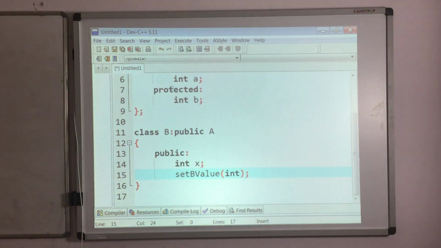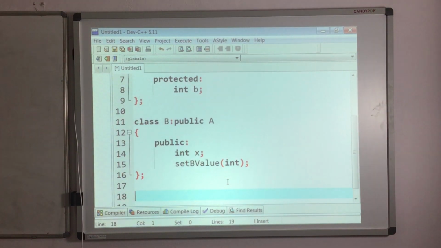I am going to inherit from A class to B class, and I am going to create only the B class object, and using that B class object only I try to access all my data members, and we will see the reflection how it is going to be. So after closing this second class, now I have to define this setBValue function. Okay, so how I can define? Yeah, simply I have to qualify this function with the class qualifier, the class name.